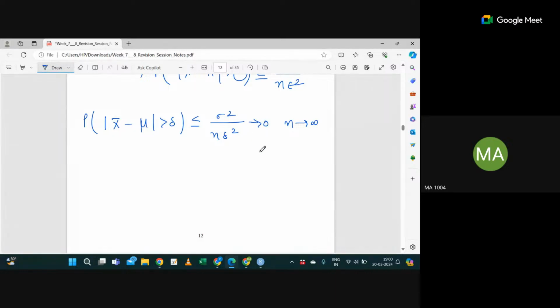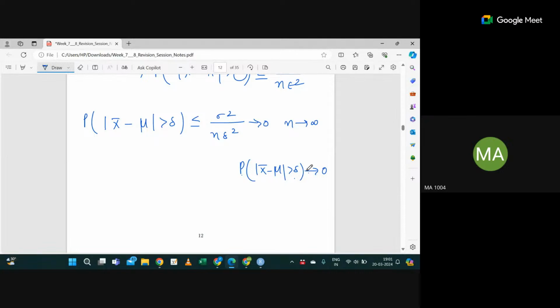So this probability converges to 0 when n is large. The probability of a null event is 0, correct?